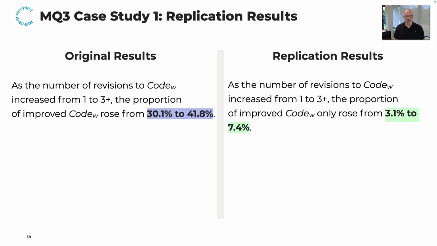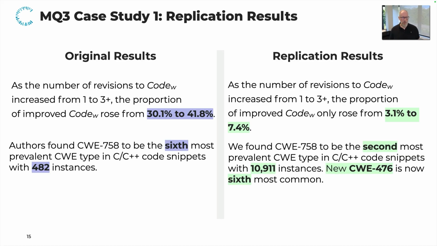First of all, we noticed that in the original results, they found that the proportion of vulnerable snippets that improves rose from 30 to 42% as the number of revisions increases. We also found that there's an increase, but it's less significant. We only found that this increases from 3.2 to 7.4%.